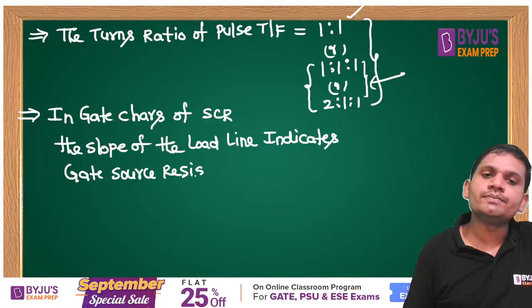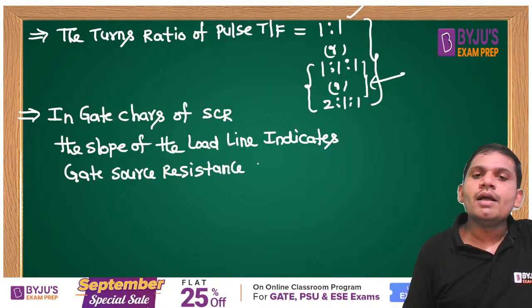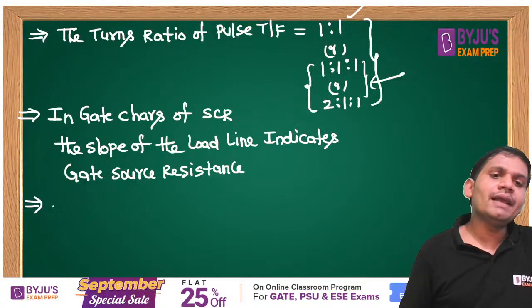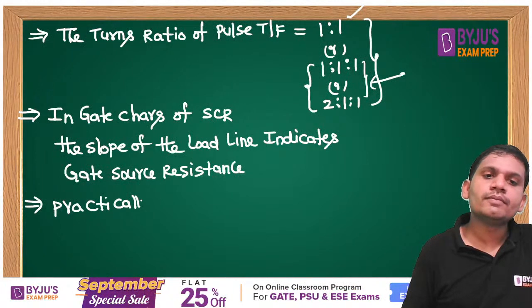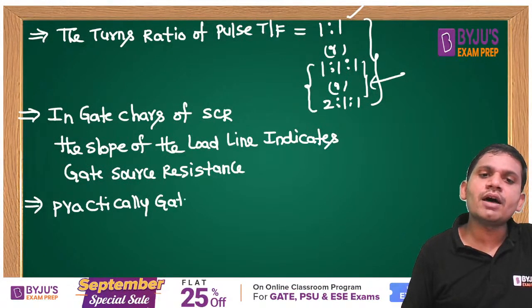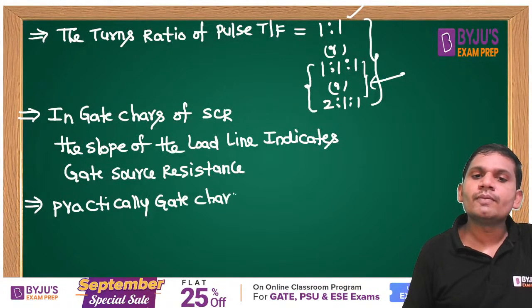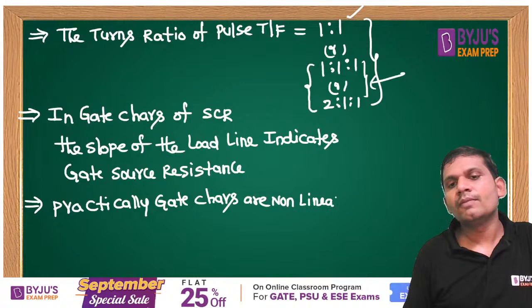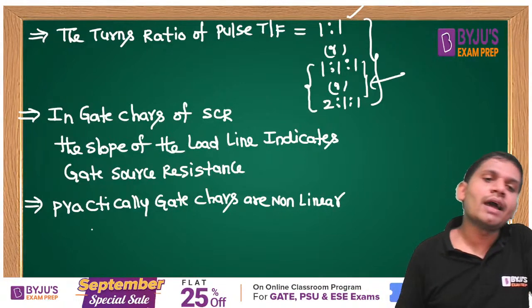Practically, gate characteristics are non-linear.